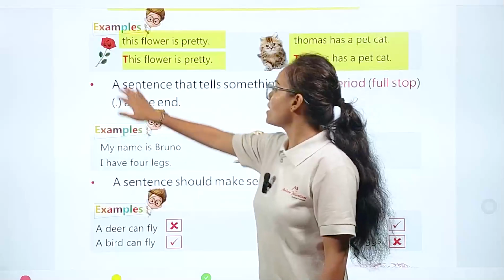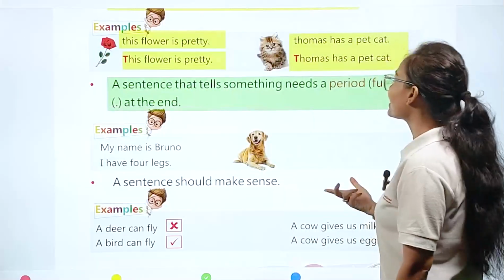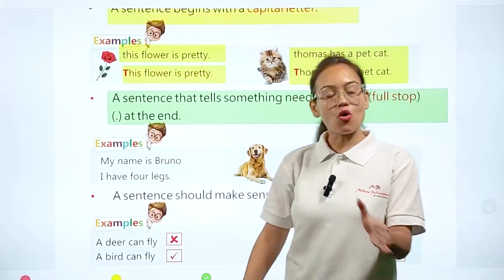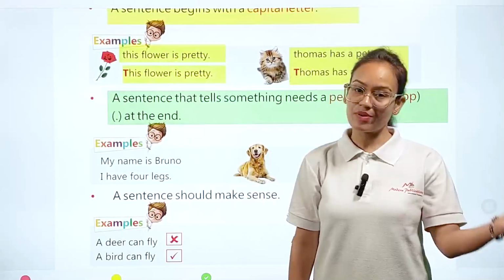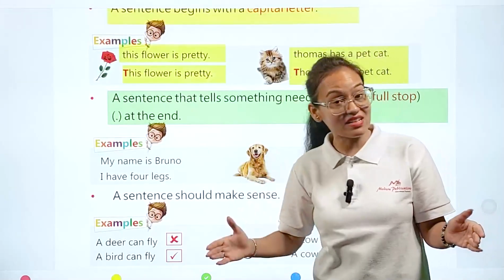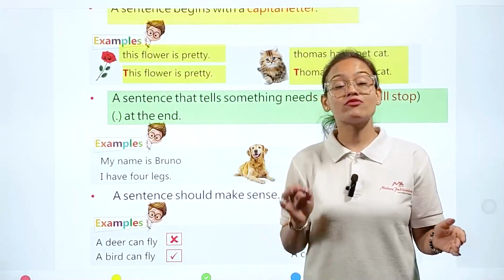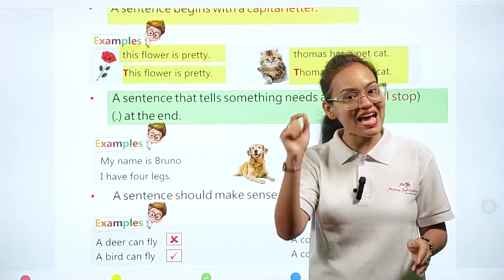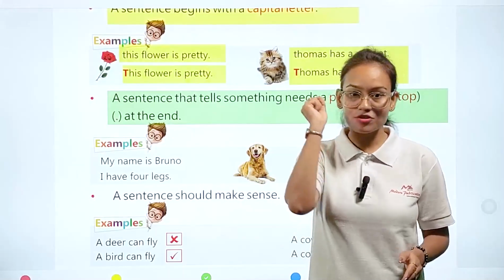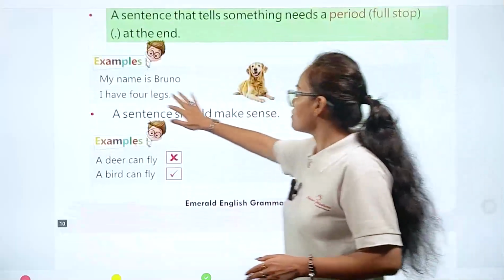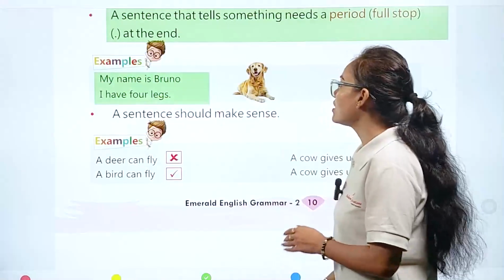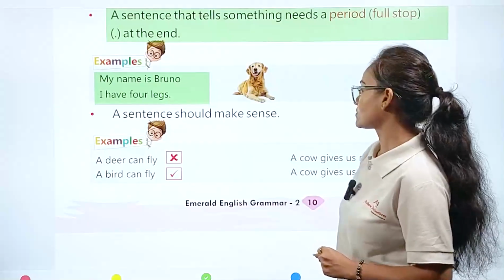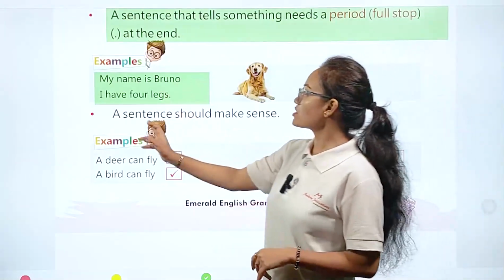Similarly, now see, a sentence that tells something needs a period, a full stop, at the end. So a sentence always starts with a capital letter, and when the sentence ends, we have to put the punctuation mark of a full stop. So we always have to add the punctuation mark called a full stop. Example you can see: My name is Bruno. I have 4 legs.